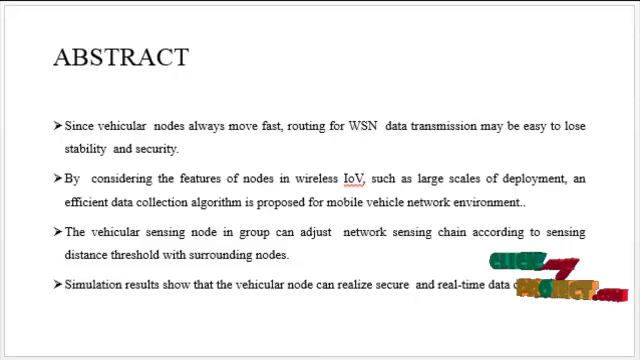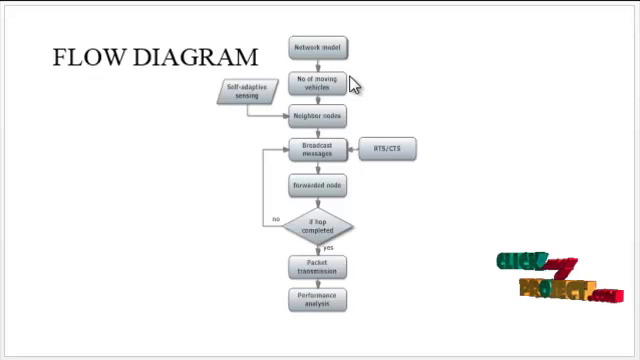The vehicular node in a group can adjust the network sensing chain according to the sensing distance threshold with surrounding nodes. In addition, secure data collection between sensor nodes is undertaken as well. The simulation and the experimental result show that the vehicular network could realize secure and real-time data collection. Now we are going to see the flow diagram.